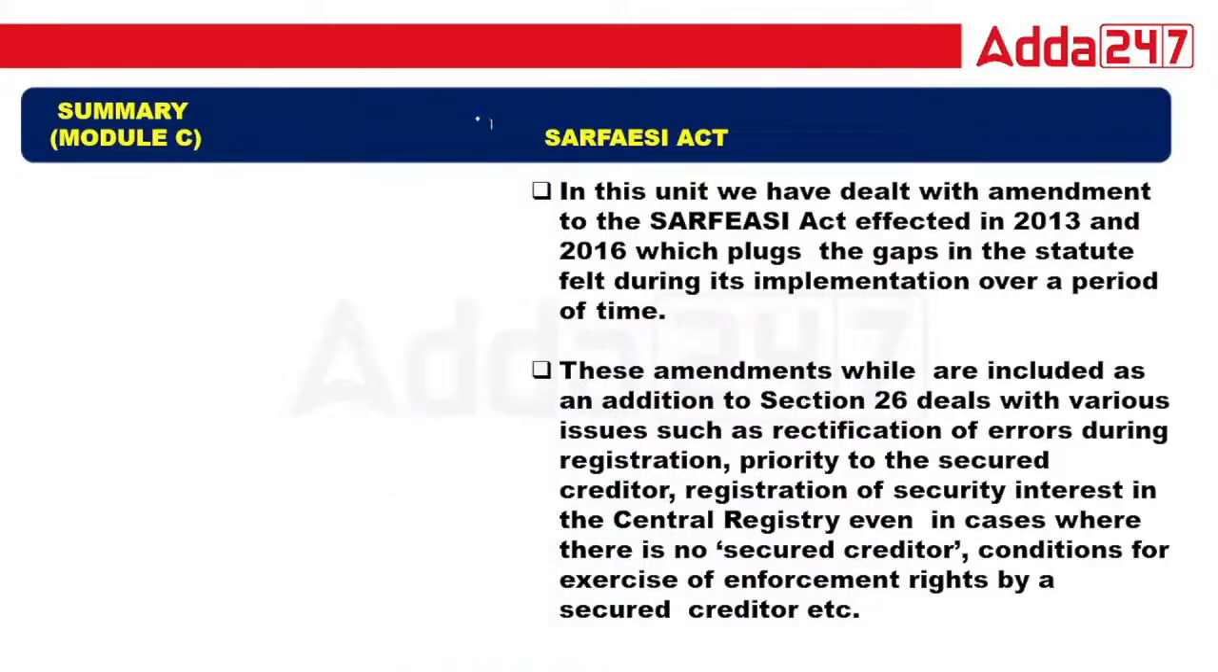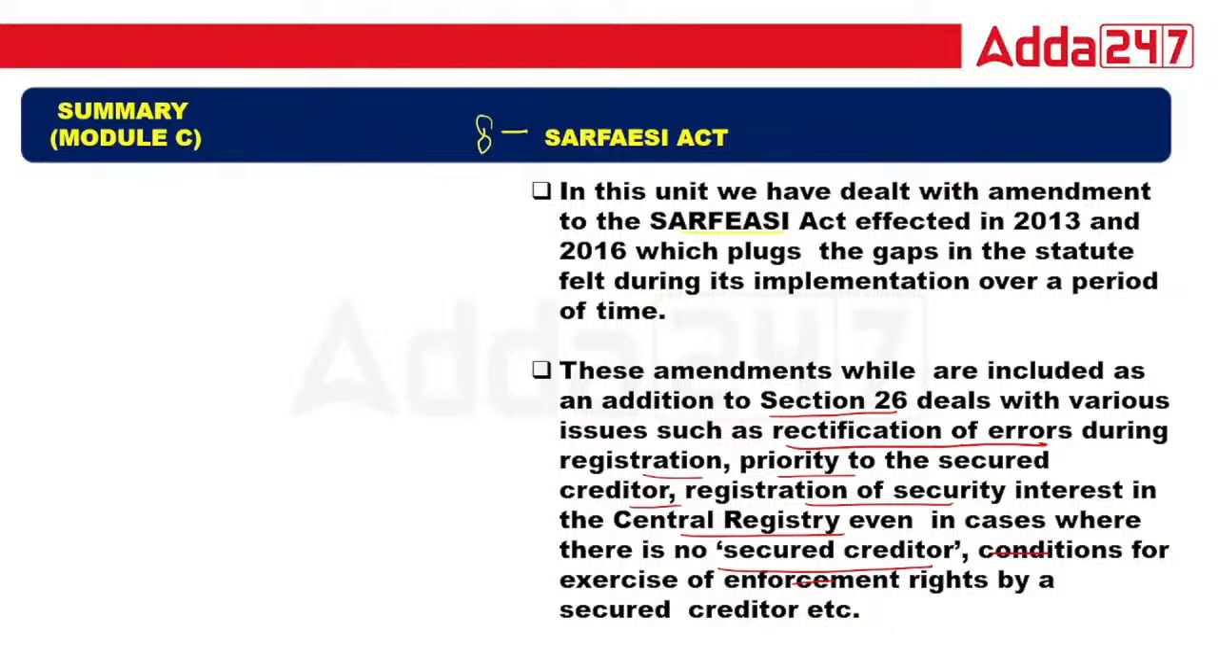So guys, we have just done the total 8 chapters of the SARFAESI Act that are given in your book. Important one. Now, in this unit, we have to deal with the amendment of the SARFAESI Act in 2013 and 2016, which plugged the gaps felt during the implementation. These amendments were included in addition to Section 26 and deal with various issues such as ratification of error. Ratification means verification of error during the registration, priority to the secured creditor, registration of secured interest in the central registry, even in the case where there is no secured creditor, conditions for this one. Okay, that is so simple.